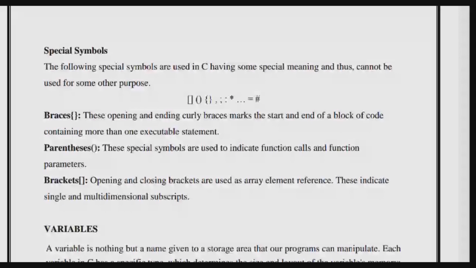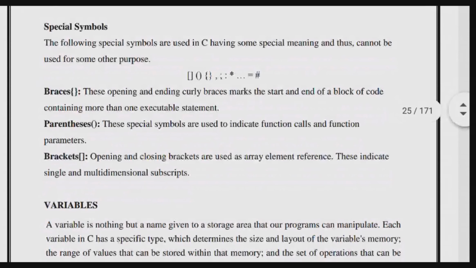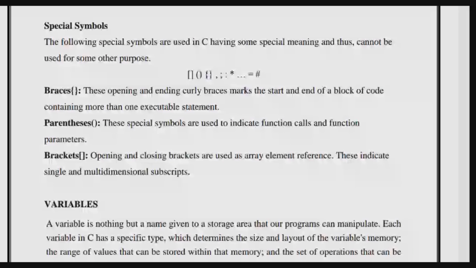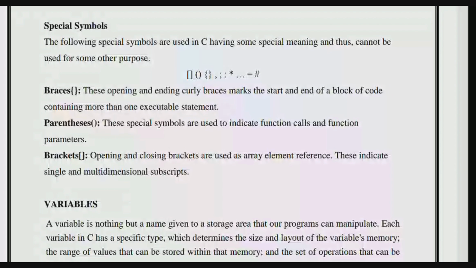What are the braces, the parentheses, the brackets? These are widely used. The open brace and closed brace are required for every program. After the main function, it should start with the open brace, and once the main function is completed, we have to close with the closed brace.